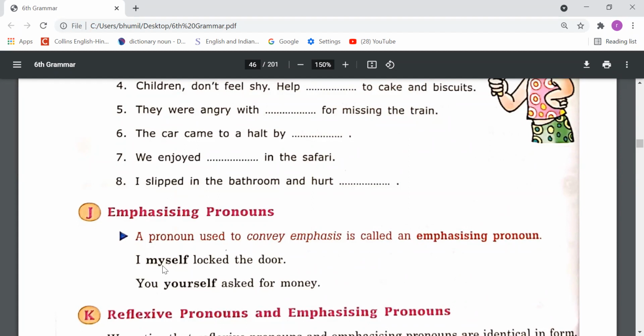मैंने खुद उस दरवाजे को लॉक किया. I'm just emphasizing on myself. You yourself asked for money. तुमने खुद पैसे मांगे थे. Right? So whenever we emphasize the subject, according to the subject, we have to write these emphasizing pronouns. Okay?